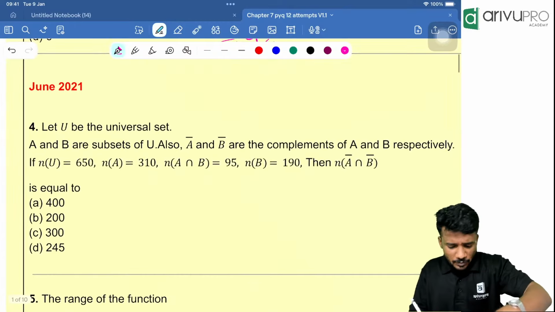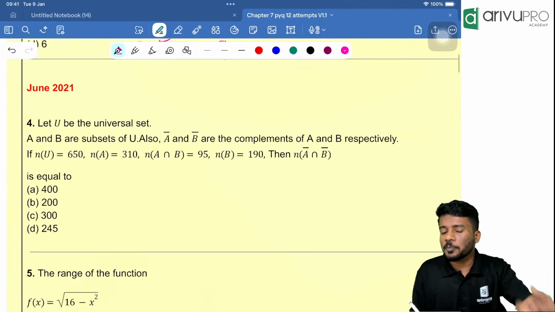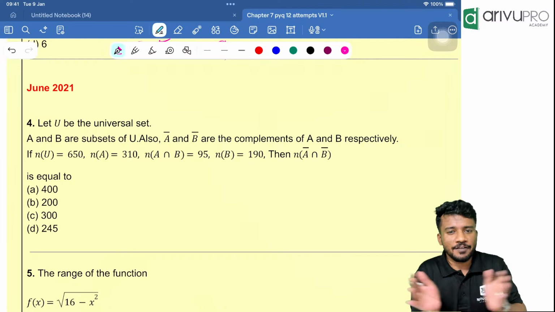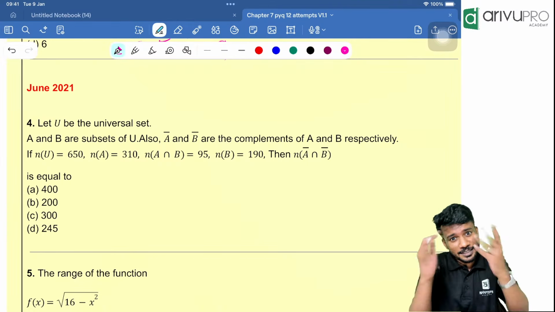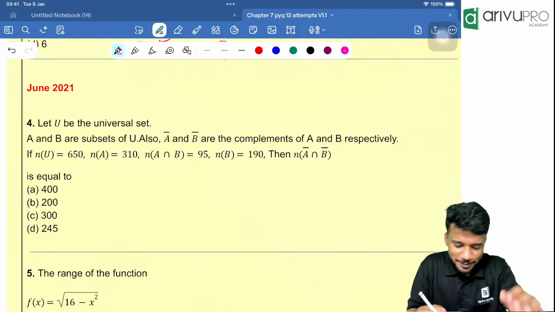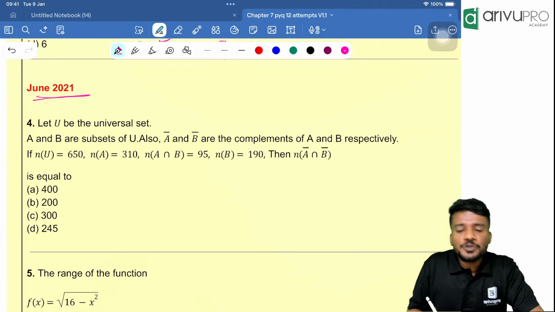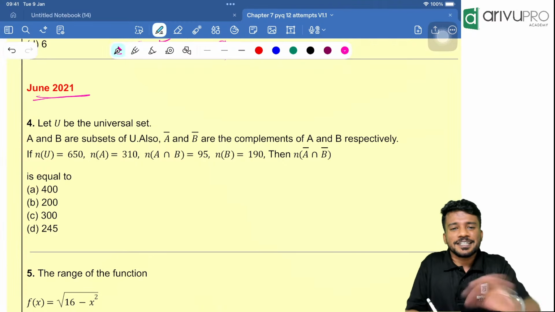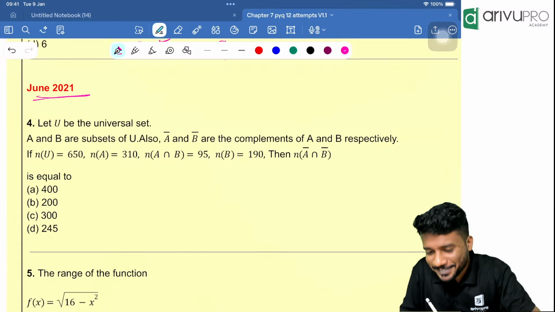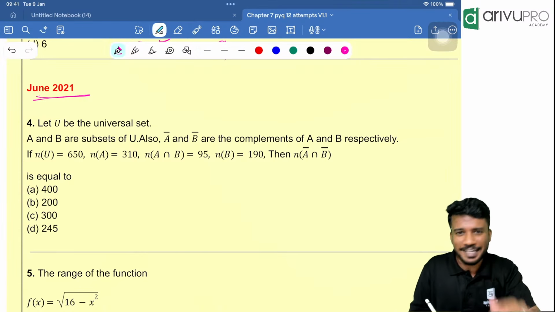Next one. Once everything is done, I'll do one more thing. I will merge every chapter together and put it up as a single video also, so that you can make use of that too. Because some people don't like going into one video, then another video, and so on, right? For them, I'll upload it like that.